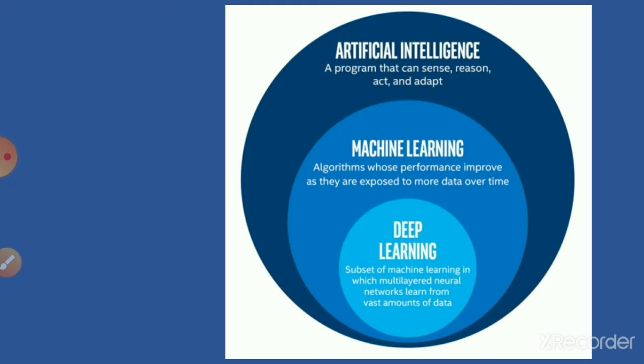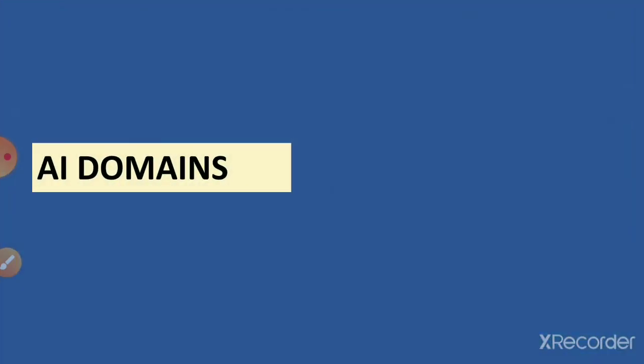And deep learning is a subset of machine learning in which multi-layered neural networks learn from vast amounts of data, and if they get huge data, they conclude to some point. And these neural networks, children, you will learn in the 9th standard, don't worry. So this is the thing which you should understand, that these are the subsets of artificial intelligence. Let us proceed with the next one.